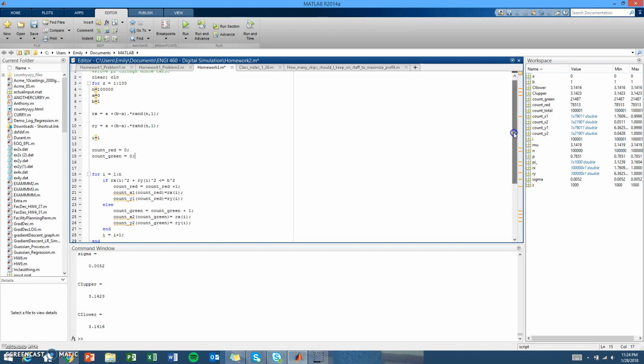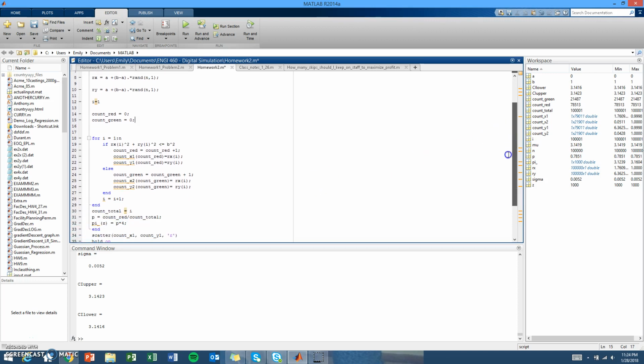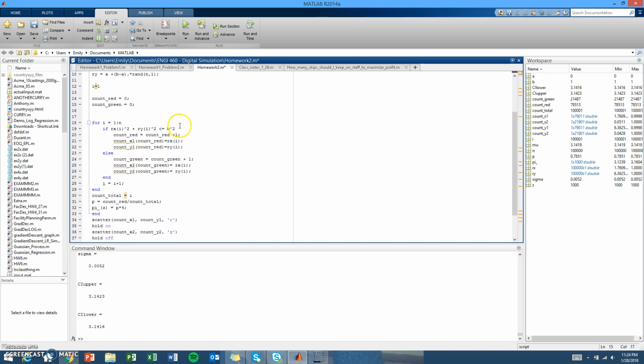The count red and count green are going to come in handy when we start going through and deciding whether the randomly generated x and y point is above or below the function of a circle.